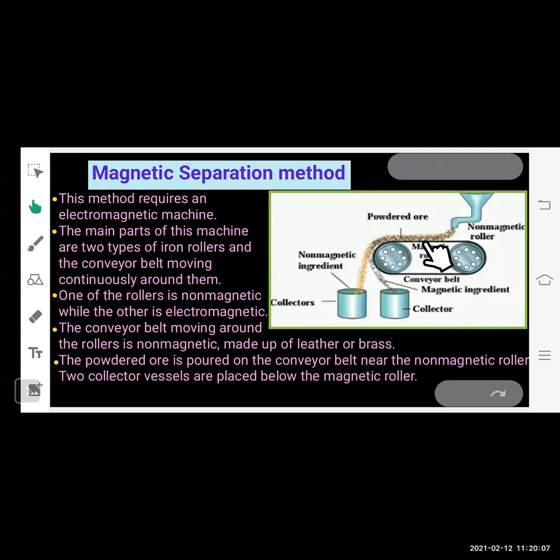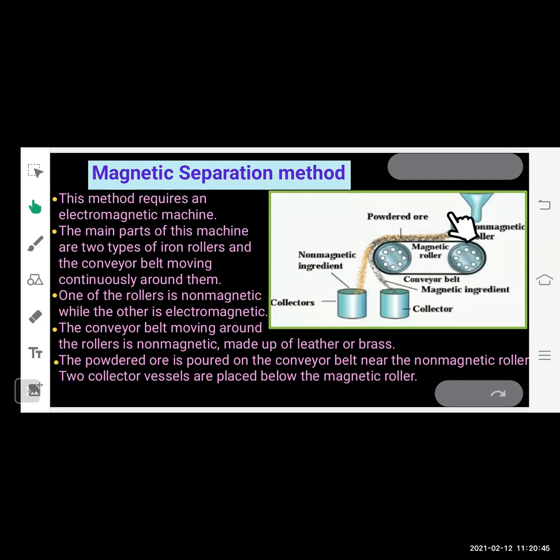And there is a conveyor belt moving continuously around these two iron rollers. One of the rollers is non-magnetic. You can see this is the first roller. This is non-magnetic in nature. And the second roller is made up of a magnetic material. And the conveyor belt moving around the rollers is also non-magnetic. Basically, it is made up of either leather or brass. The powdered ore is poured on the conveyor belt near the non-magnetic roller.